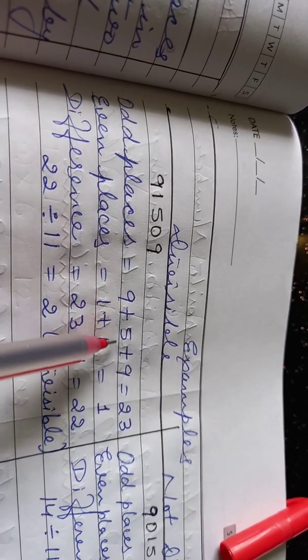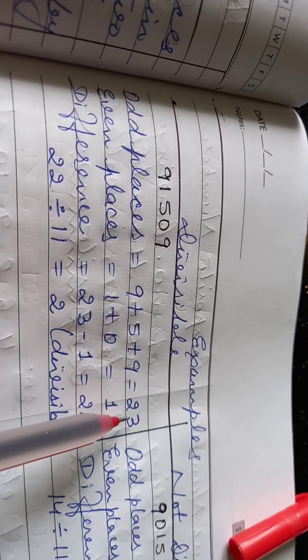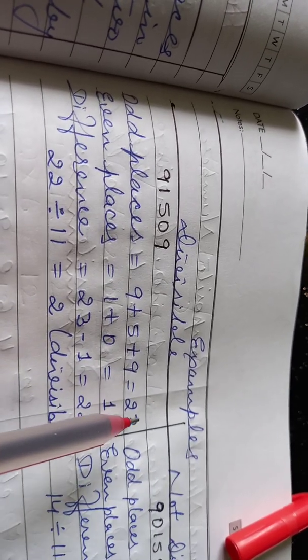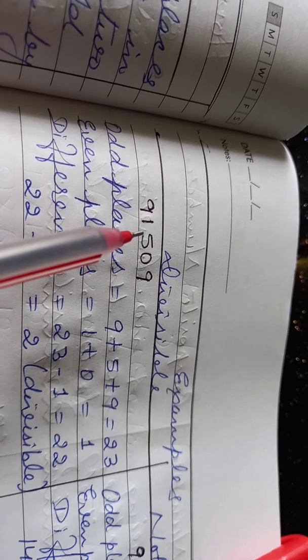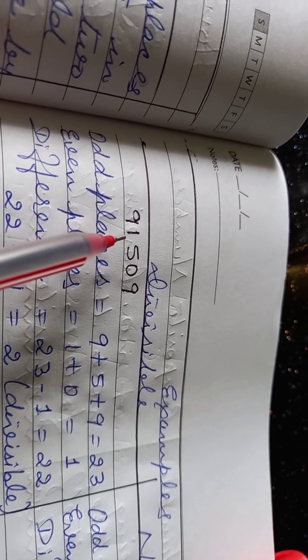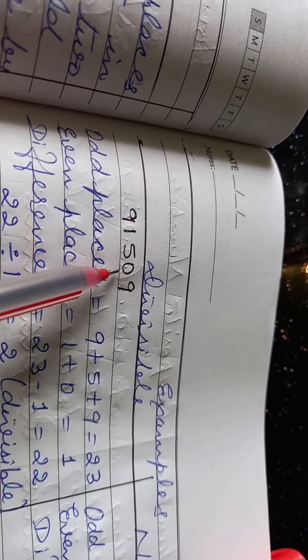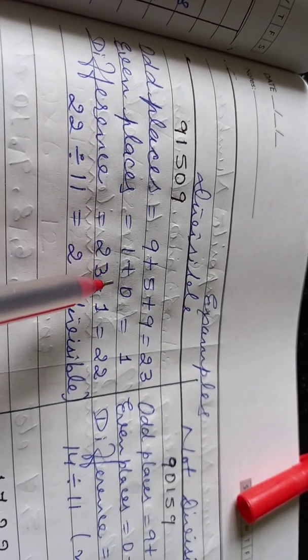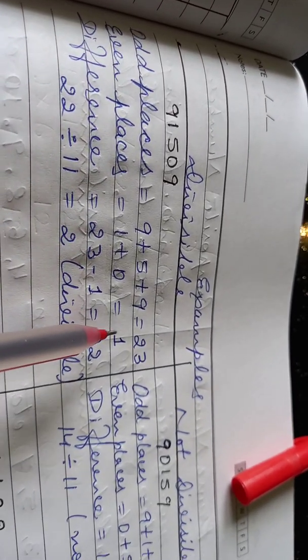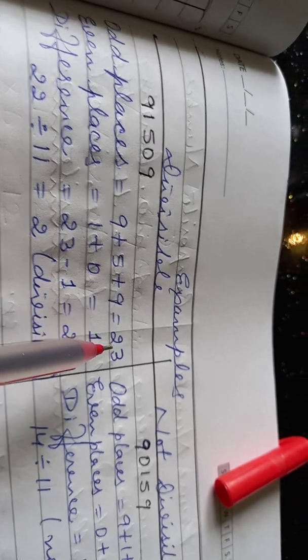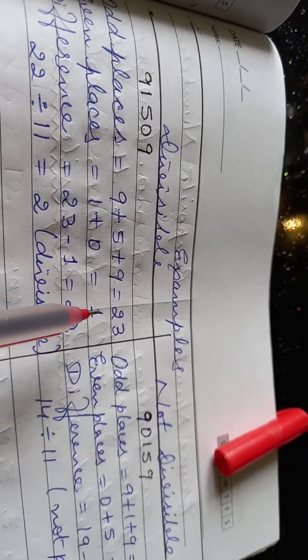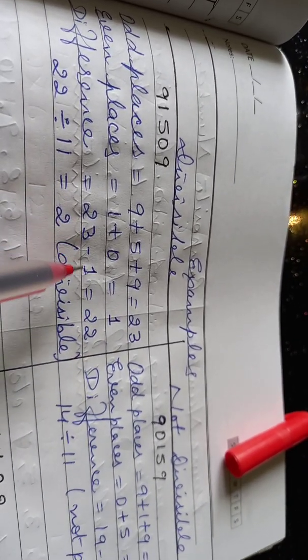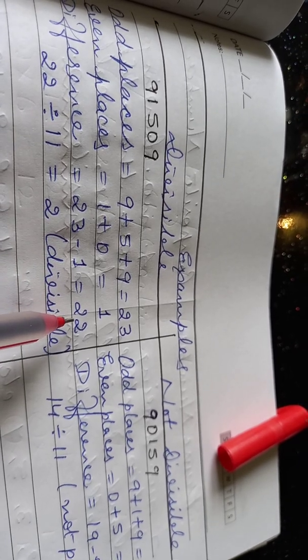So here we are going to add these 3 digits, which gives 23, and then the even places, all the leftover digits, which are 1 and 0. If we add these two, we get 1. Now the next step is to subtract these two sums, 23 minus 1, which comes to 22.